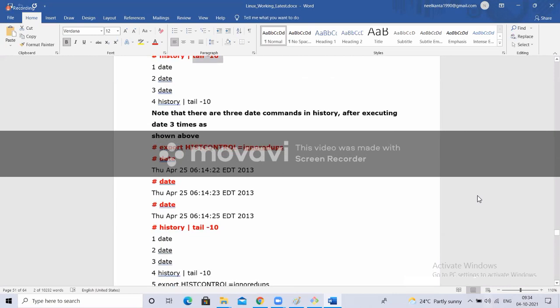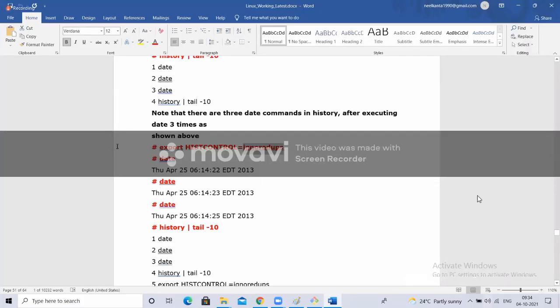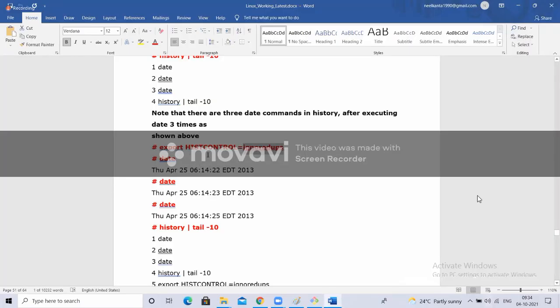If you want, HISTCONTROL equal to ignoredups, means duplications. If you have executed this clear command, see how many times it was executed? Every time it showed. I don't want that. I want clear only once, the latest one, right? You can execute HISTCONTROL equal to ignoredups. So only the latest one, whatever I executed. The earlier commands will not be stored. Only the last time I executed clear, only that will be stored. Okay, like this.